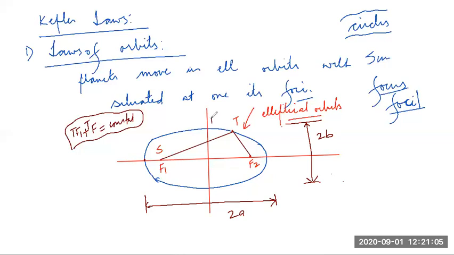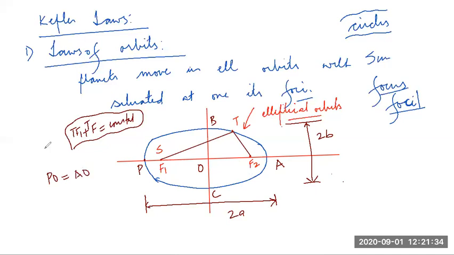Let's say this is point B, point C, point P, point A. So PO is equal to AO.